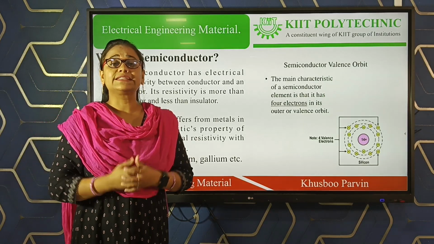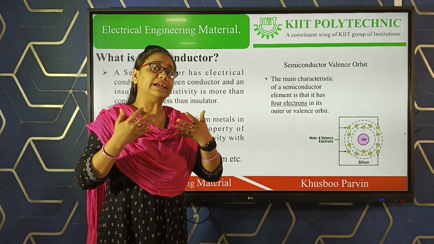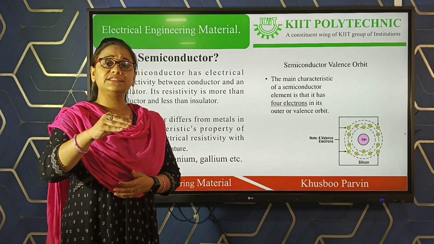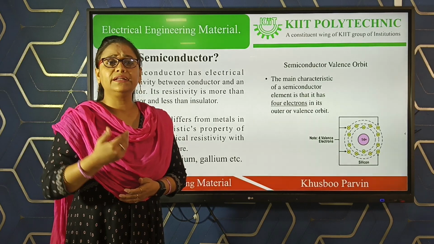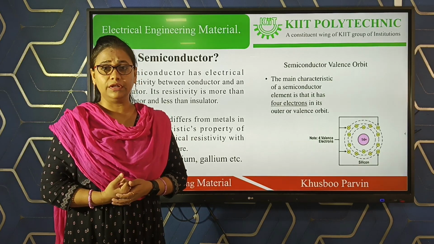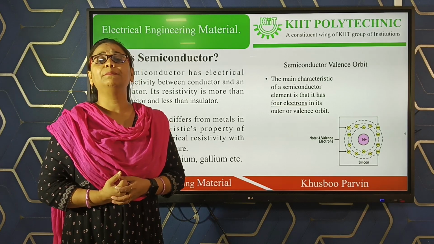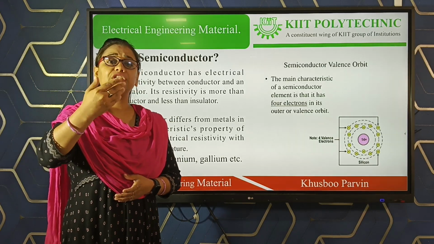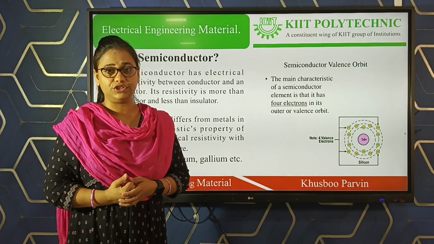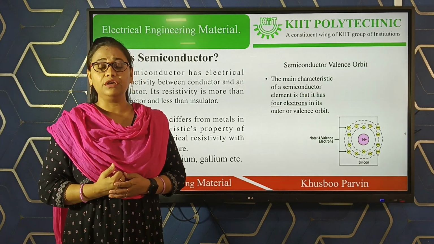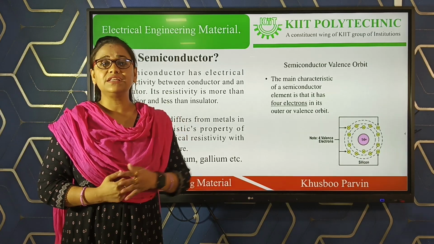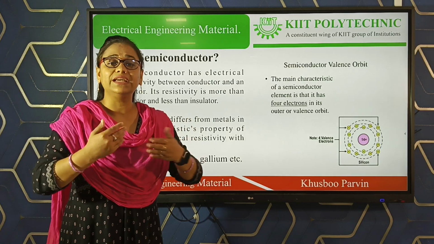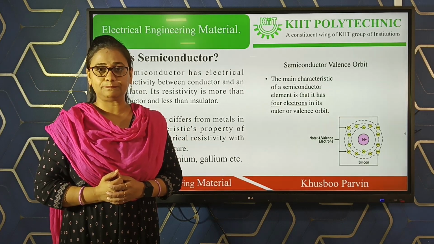The semiconductor conductivity can be controlled by adding some impurities, by applying an external source, and by changing or increasing the temperature. By these three means, we can decrease the resistivity of a semiconductor material, thereby increasing its electrical conductivity.